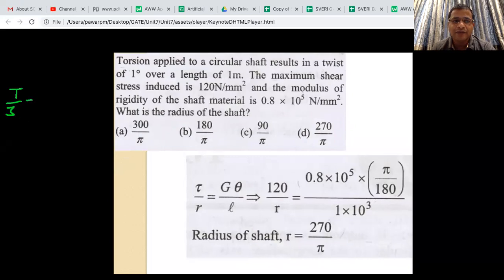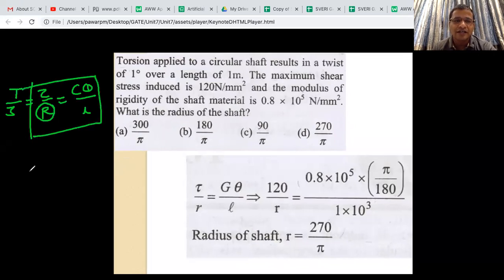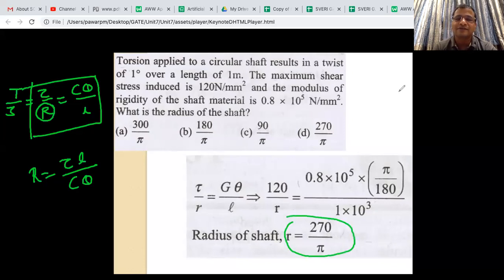T by J is equal to tau by R is equal to C theta by L. And what is asked? Radius is asked. So you can use this part of the formula. You get R is equal to tau into L divided by C theta. And from that, tau is given, the maximum stress is given, and all these values. If you substitute, you get the radius value.